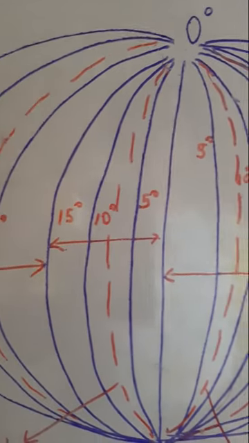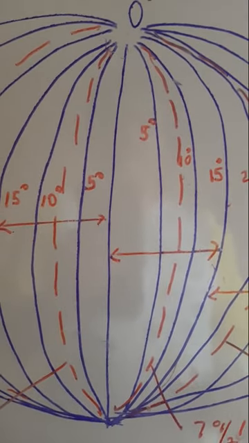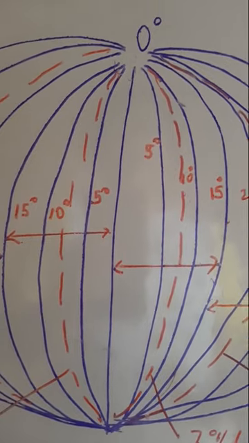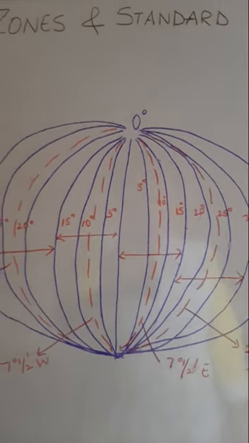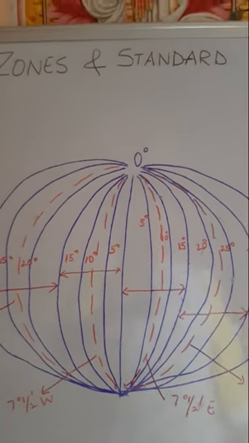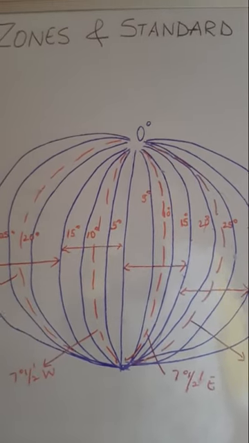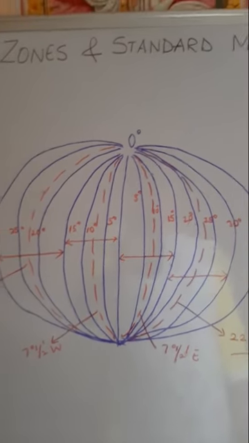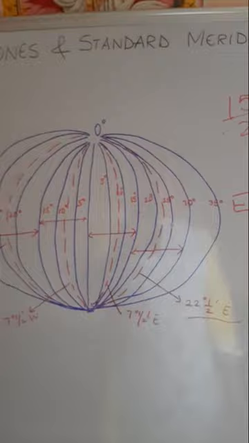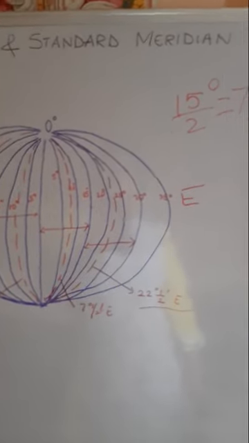In this way the entire globe has been divided into time zones, and the central meridian of each time zone is taken as the standard meridian. So this is the basic concept of how the standard meridian and time zones were created.